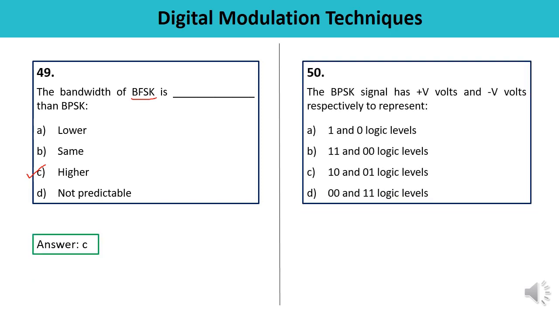Next and last question, question number 50. The BPSK signal, binary phase shift keying signal, has plus V volt and minus V volt, two different levels have been shown over there. So they are used to represent, identify which is the correct logic. In binary phase shift keying, these two levels have been represented by logic 1 and 0, which means the answer is A. Let us check. This is the correct answer.